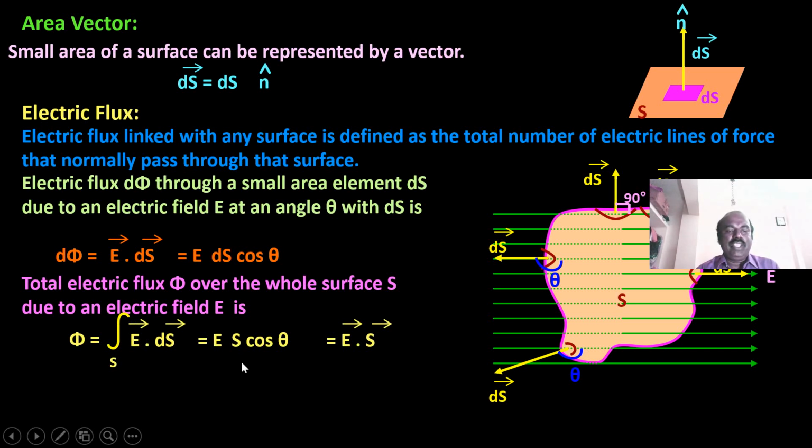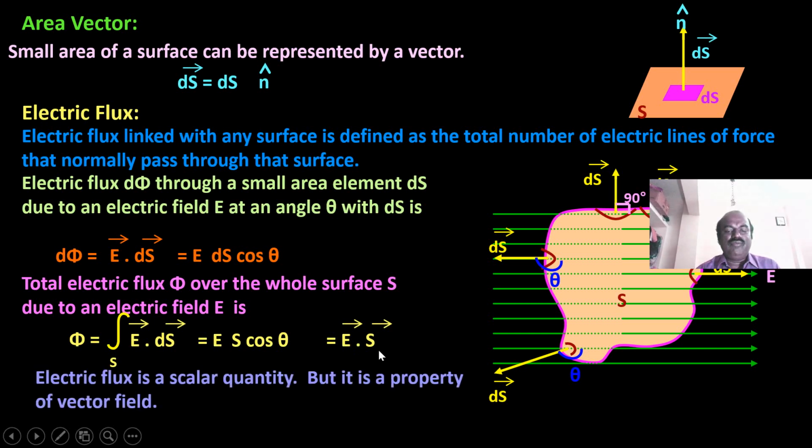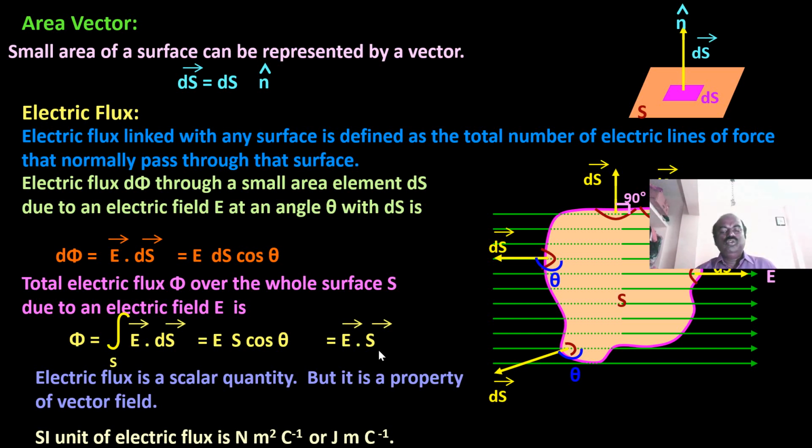Then the formula becomes E S cos theta, that is E dot S. Electric flux is a scalar quantity, but it is a property of a vector field. The SI unit of electric flux is newton meter square per coulomb, or joule meter per coulomb.